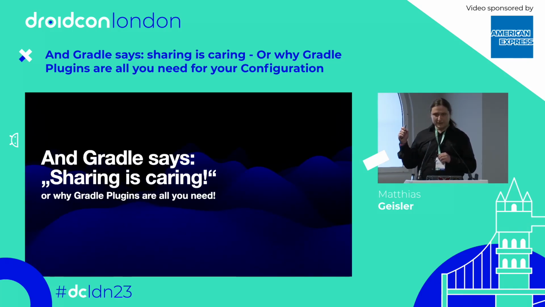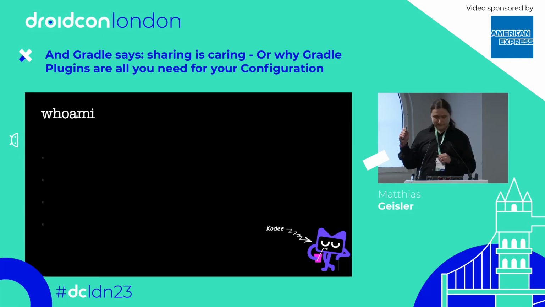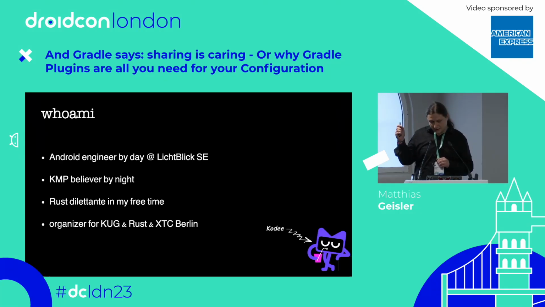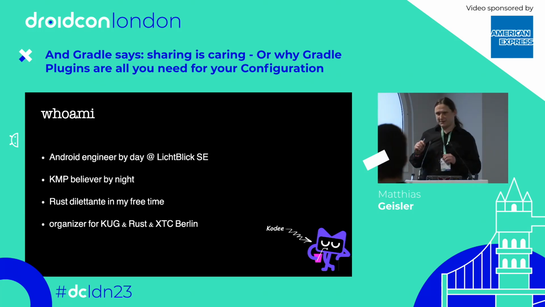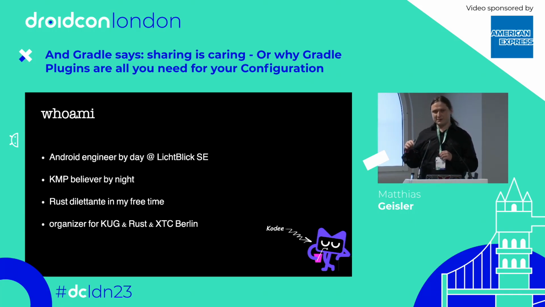So, a short note on who I am. My name is Matthias. I'm living in a small village, you might have heard of it, in Germany, called Berlin. I am currently an Android engineer at Lichtblick SE. You don't need to memorize this company. We are just the oldest green energy provider in Germany. We are not that big, not that important. And I'm really into Kotlin Multiplatform when I have free time. And I'm actually also doing Rust in the rest of my time.